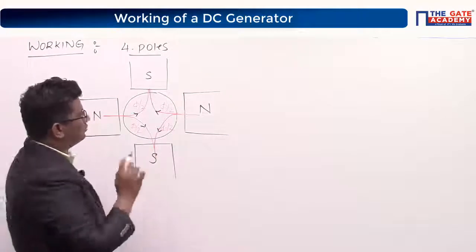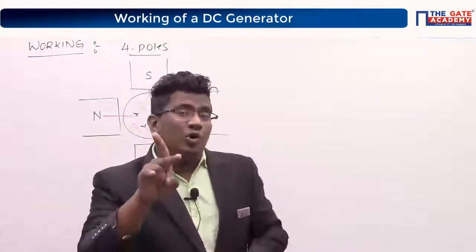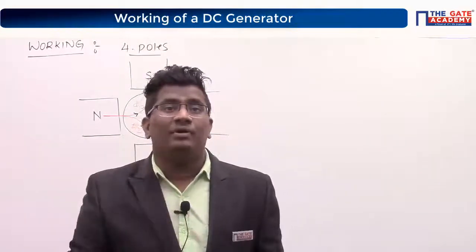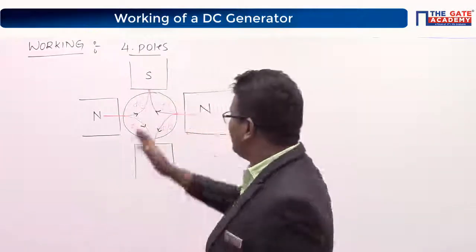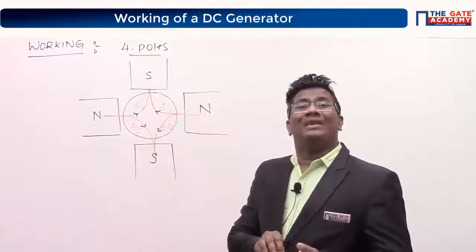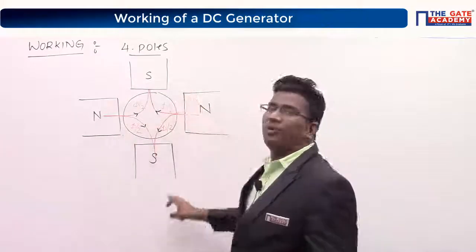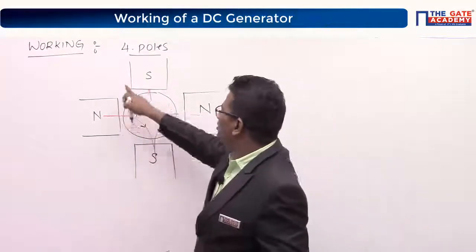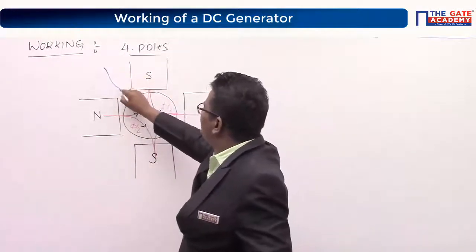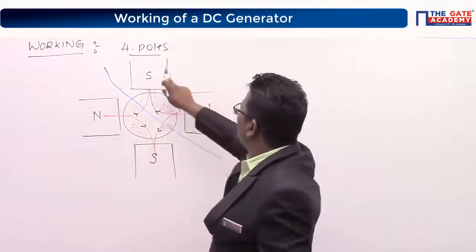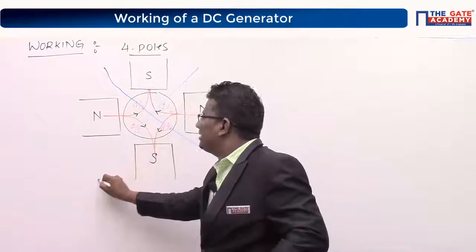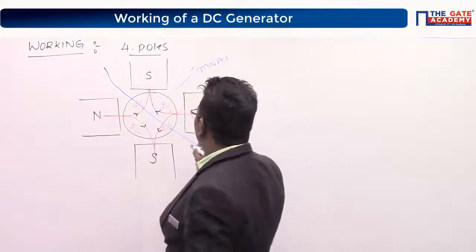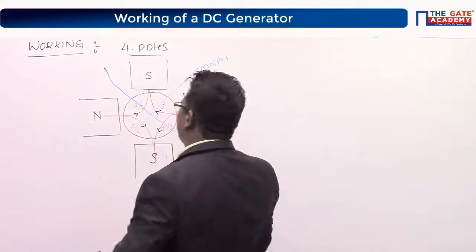Similarly for the south pole also. Now tell me, for 2 poles, how many MN axes did you have previously? One MN axis. But right now, how many poles do we have? 4 poles are there, so 2 MN axes, right? The MN axis lies between north and south, correct? This is north, this is south, so definitely an MN axis will be there. This is also north and south, therefore this is another MN axis, correct? I hope you understand. This is MNA1, and this is MNA2, correct?